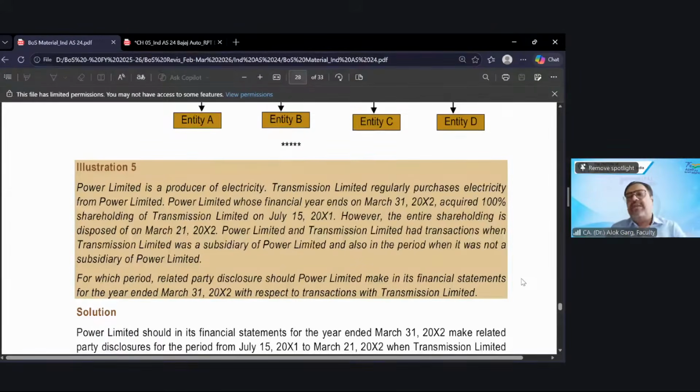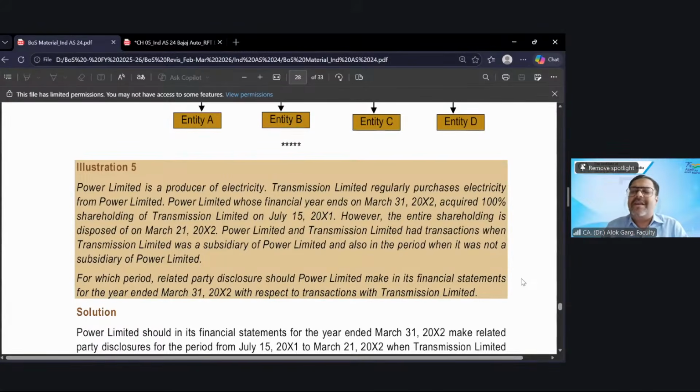So you are absolutely right. Related party transactions are those transactions which have been incurred when it is a related party, not for the full year, but only from 15 July to 21st March.